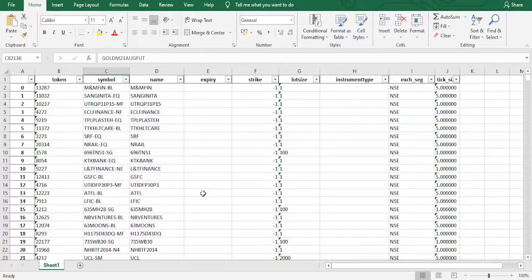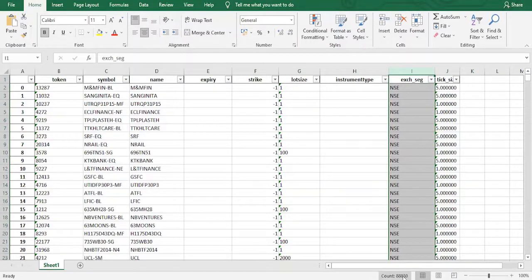So this is the script master from Angel Broking. If I click on this one, there are around 88,830 scripts that are available with respect to Angel Broking. Here token is there, symbol is there, name, expiry, strike price, lots, instrument type, exchange, and tick price.